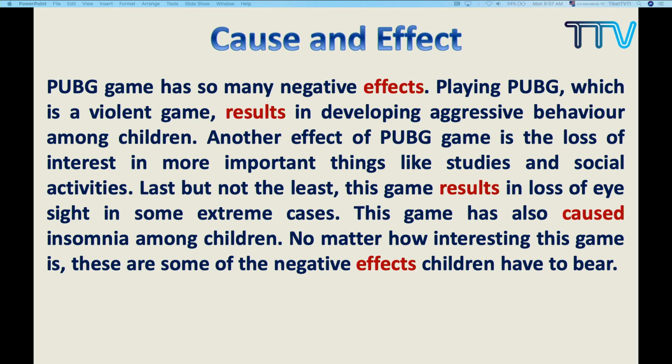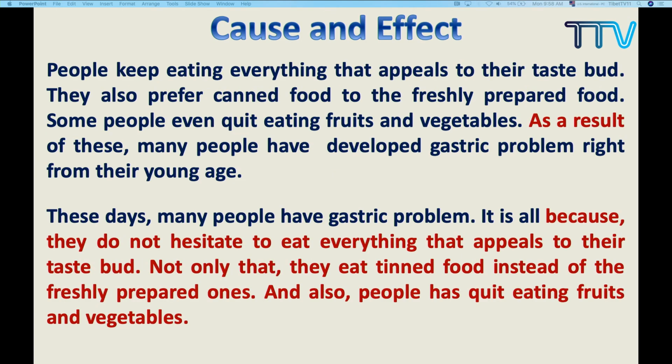Now, if you paid attention to all these signal words or clue words, you somehow will know that these signal words are different for different text structures. Although there are some similarities, basically different text structures have their own signal words. So with this, we have finished with the chronological, the compare contrast, and the cause and effect. Now, what is left? We are left with the last one, problem and solution.